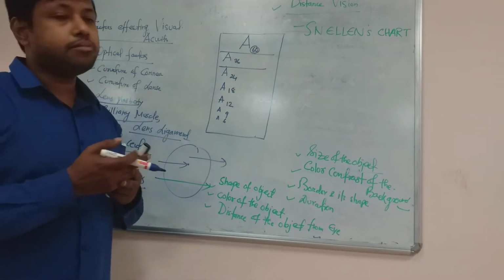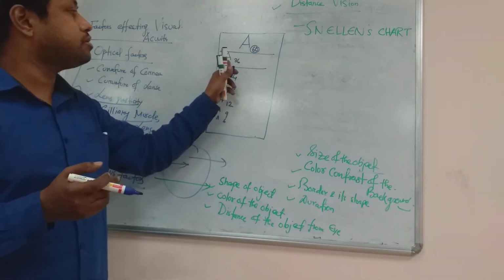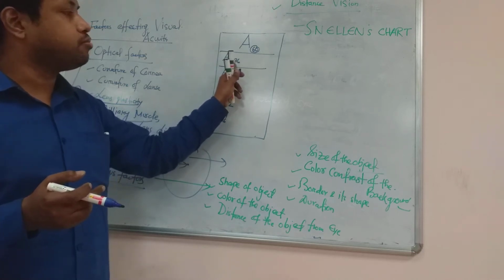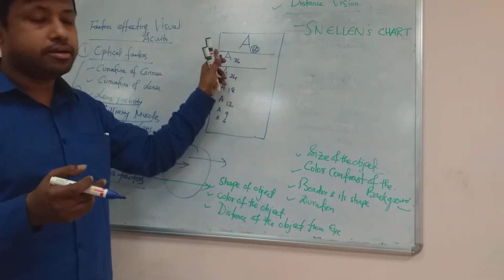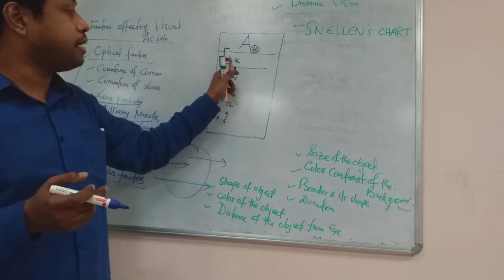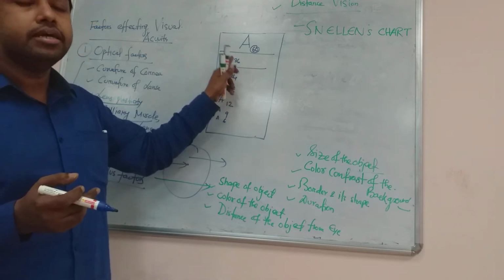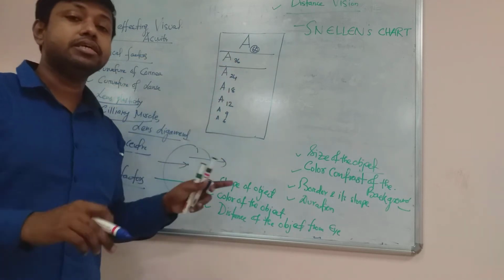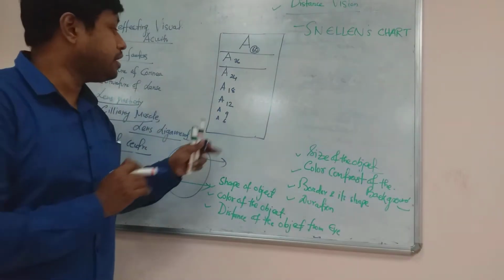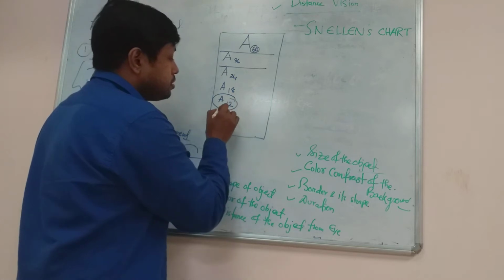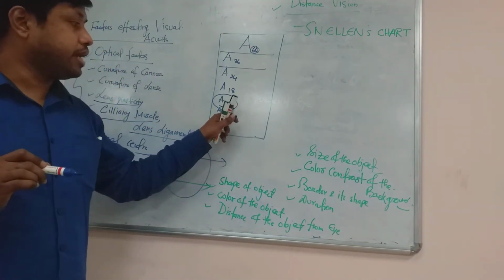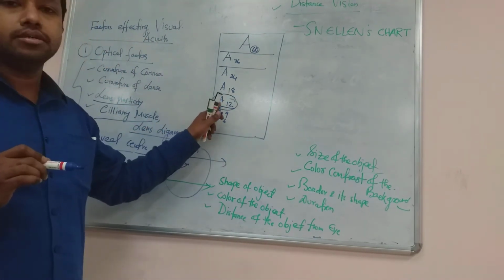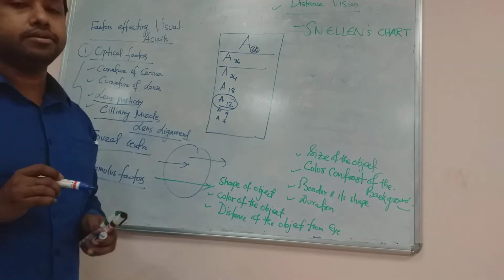Can you understand? Suppose the number mentioned below a row of letters is 36. What does it indicate? It means that a normal subject can visualize this letter from a distance of 36 meters. Similarly, if the number is 12, it means a normal subject can visualize this letter from a distance of 12 meters, and so on.